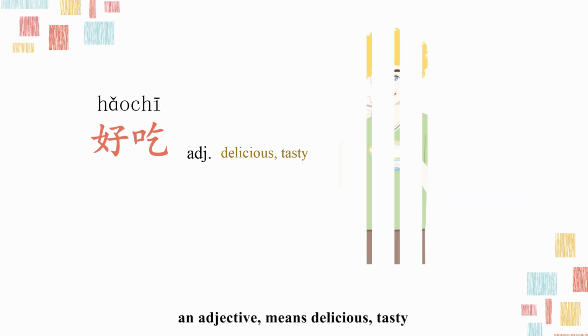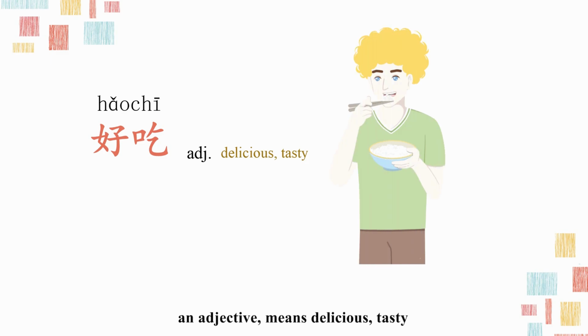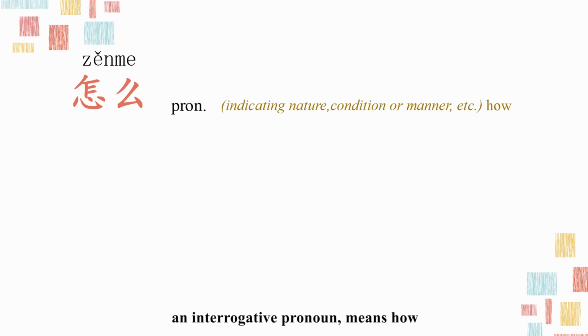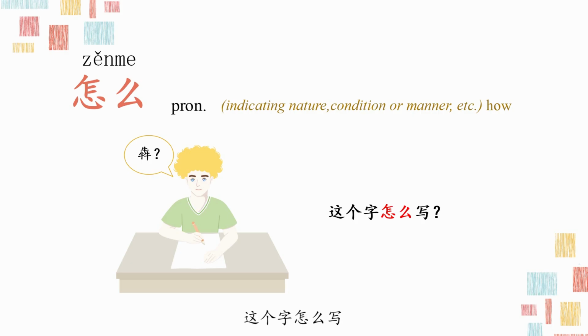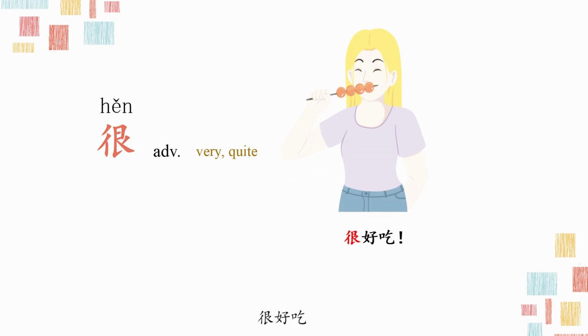好吃，an adjective means delicious, tasty. 怎么？An interrogative pronoun means how, is used to ask the manner, reason, or nature, and so on. For example, if you don't know how to write this character, you can ask 这个字怎么写？很，an adverb means very, quite. For example, 很好吃，very delicious.